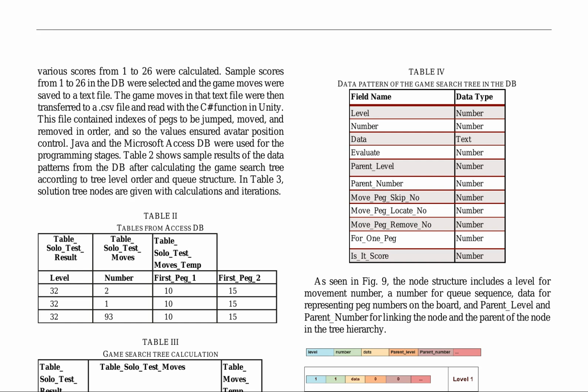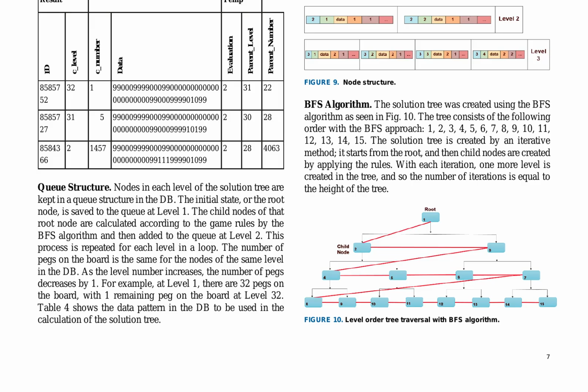A queue structure is utilized to store nodes in each level of the solution tree, commencing with the initial state or root node at level 1. Child nodes are calculated based on game rules and added to the queue at level 2, repeating this process for each level. The node structure consists of a level for movement number, a number for queue sequence, data for representing peg numbers on the board, and parent_level and parent_number for linking the node and the parent of the node in the tree hierarchy. The BFS algorithm is applied to create the solution tree, starting from the root and applying the rules to generate child nodes.